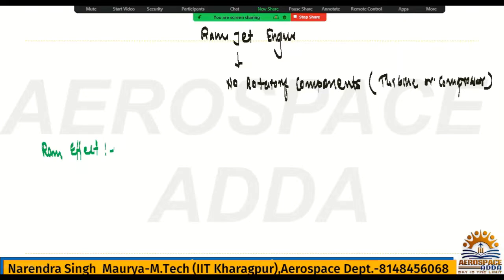That's the reason the engine is named ramjet, because of the ram effect. This engine, I told you, will not have a static thrust, which I already explained. We do not have any static thrust in a ramjet engine. So how does it work? I explained that in my previous lecture.